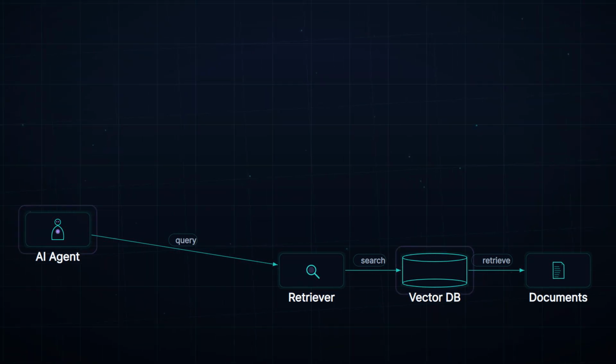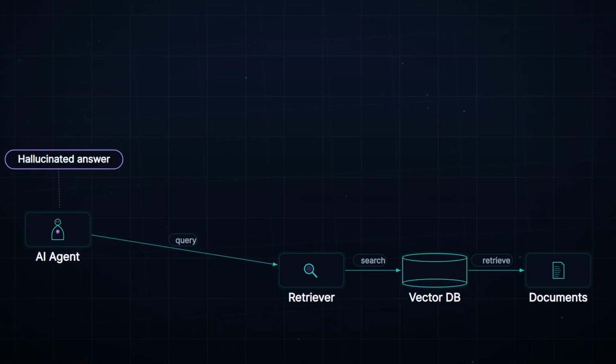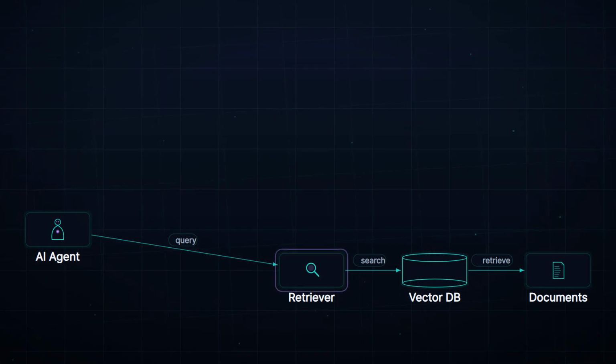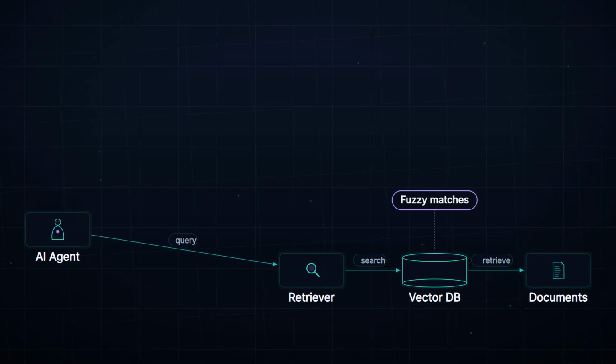The agent assembles the scattered pieces. It constructs a plausible but incorrect answer, introducing a hallucination. This is how an ambiguous query leads to hallucination. The retriever returns fuzzy matches, and the agent fills in the blanks, often wrong.